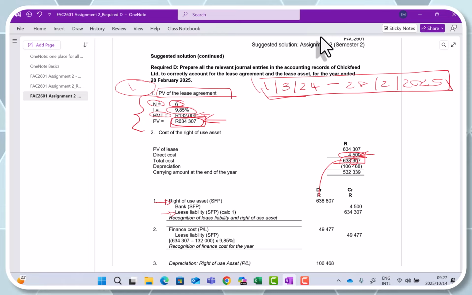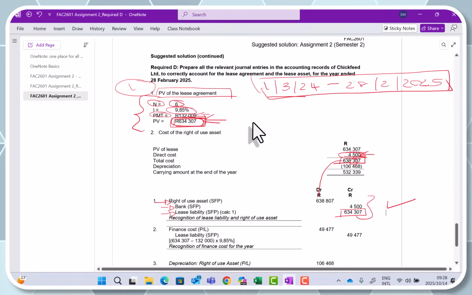Then we can recognize our lease liability. The lease liability was calculated as 634,307 Rand. So we credit our lease liability with the 634,307 Rand. And then lastly, just remember we paid cash for that admin fee. So therefore, we're going to credit our bank account with the 4,500 Rand. And there we have accounted for the right of use asset and the lease liability.